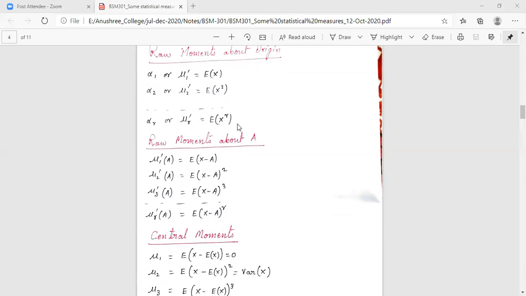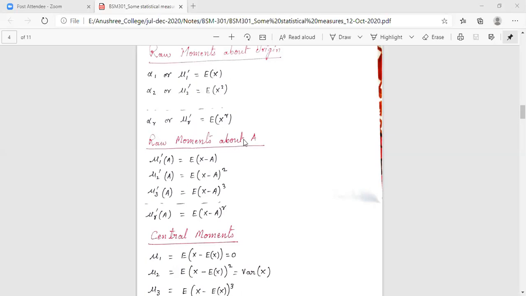Now come to the raw moments about a particular point A. If a particular point, like 1, 2, 3, 4, 5, 6, 1.5, is given to you, then about that point it will be modified. The first raw moment will be mu1 dash A, evaluated as expectation of x minus A. Similarly, mu2 dash A is expectation of x minus A whole square. About origin, it is x minus 0, so x square, x, and x to the power r.